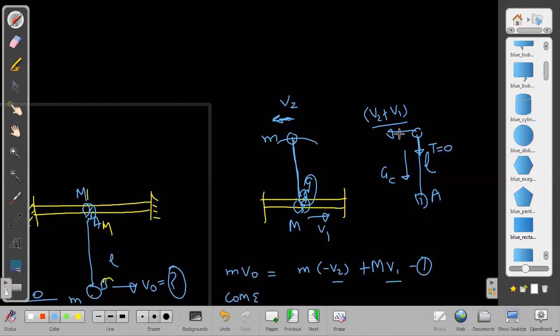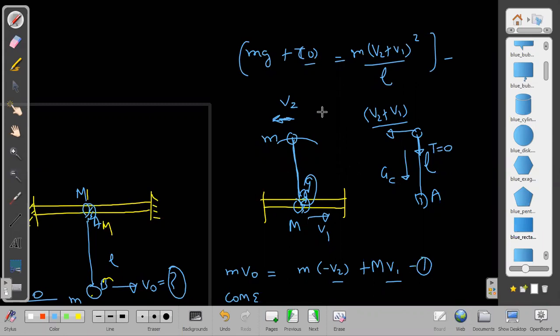But in this particular case, I don't have to put the final relative velocity 0, but I have to put tension to be 0. Then I will write m into centripetal acceleration: v2 plus v1 square by L equals mg, mass into acceleration, plus tension is just 0. This is our equation for the case of string.